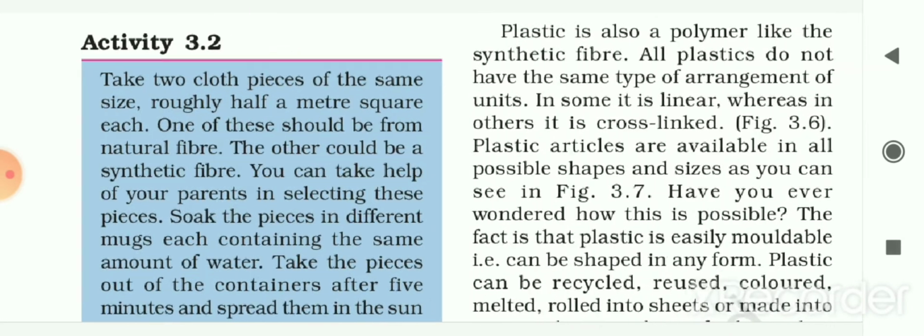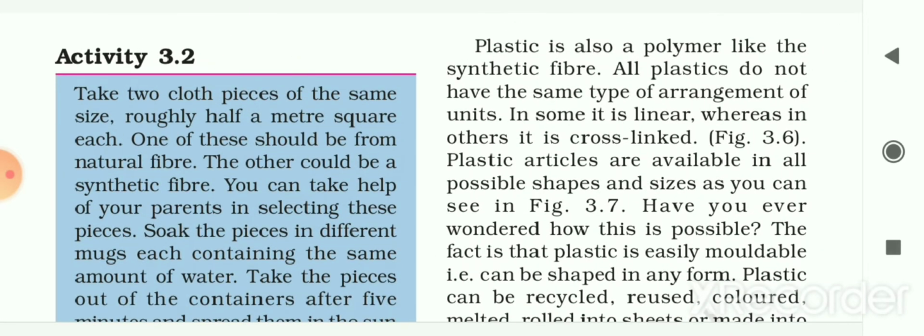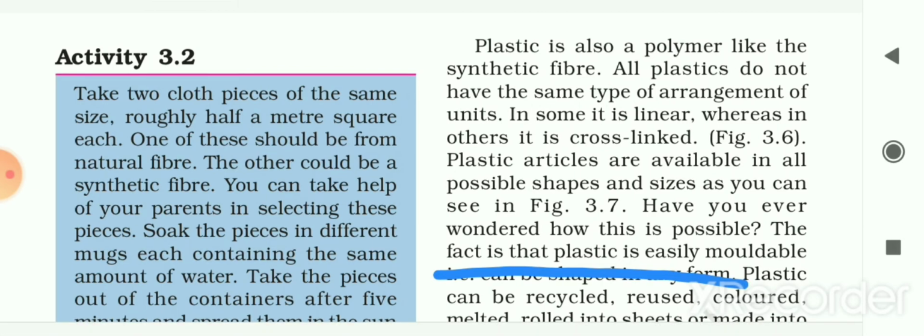Now let us see how this plastic is formed, or what is the formation or structure of this plastic. So plastic is also a polymer like the synthetic fiber, and all plastics do not have the same type of arrangement of units. As we had seen, synthetic fibers are also polymers, and there is the same kind of arrangement of units, but in plastic there is a different kind of arrangement in the different kinds of plastics. So in some it is linear, whereas in others it is cross-linked.